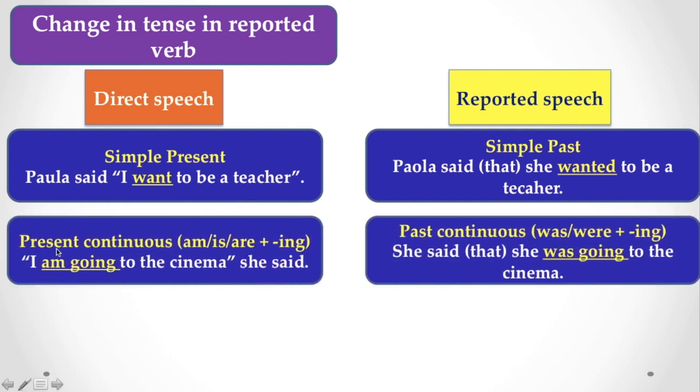Here, if the reported verb in direct speech is present continuous, then it obviously becomes past continuous when you report the speech. You find, "I am going to the cinema." She said that she was going to the cinema. You find here "am going" becomes "was going".